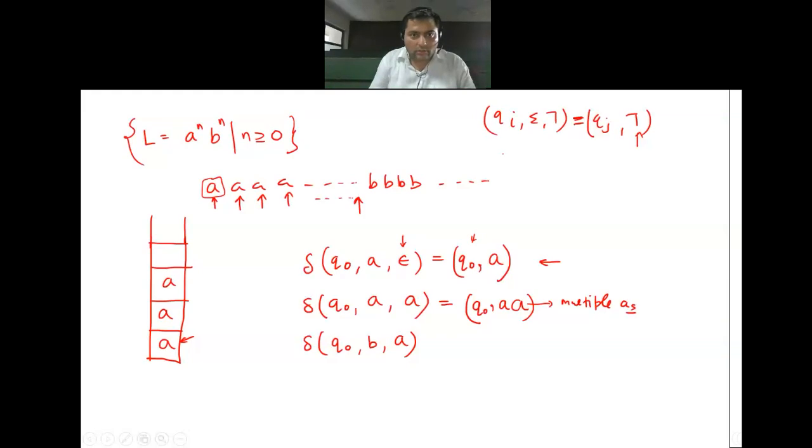Fine. So since double A, on stack there is one A. Now what are you willing to do? In this case, I have received one B on the string. On this place, A is available. This is on the top. Now what do I want to do with the stack?